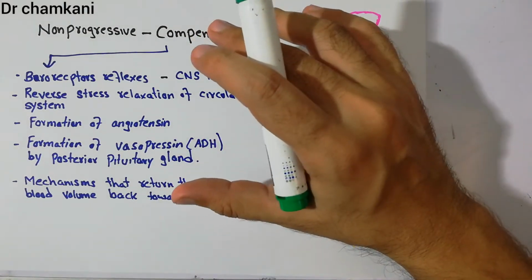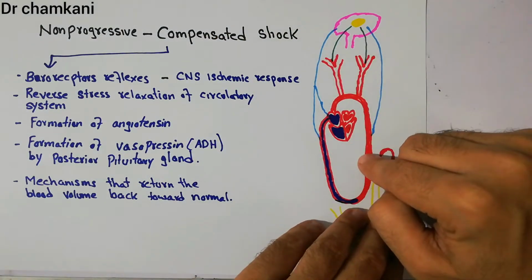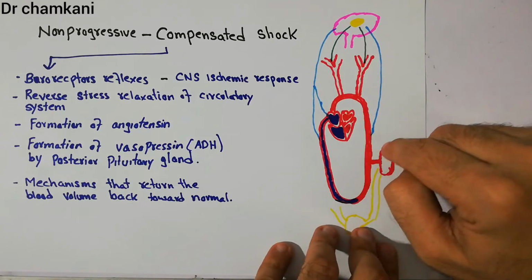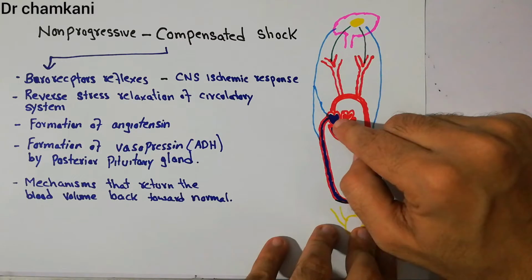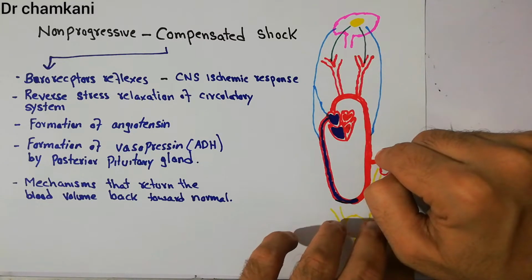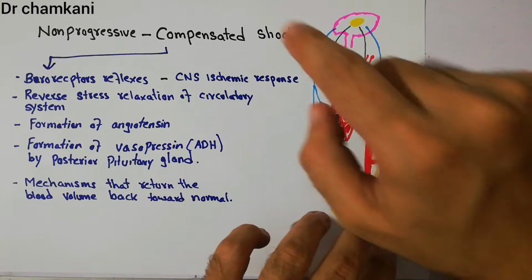Now, we discussed that shock is a condition in which there is inadequate perfusion. For example, this is the heart and it is normally pumping blood to the tissues, and the tissues are taking the oxygen and nutrients, and then the deoxygenated blood is being returned to the heart. But in shock, there is insufficient perfusion of blood, inadequate perfusion of the body tissues, so the normal needs of the body tissues cannot be fulfilled, and that condition is labeled as shock.